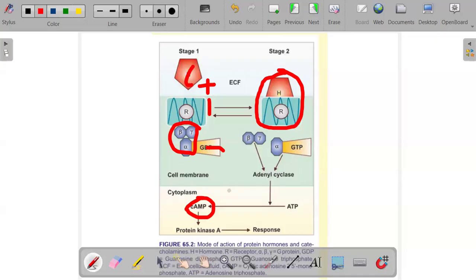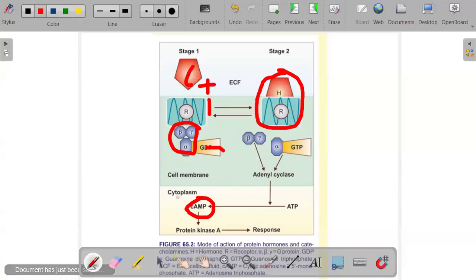Now the action of this cyclic AMP. This cyclic AMP executes the action of the hormone inside the cell by stimulating enzymes like protein kinase A. It also produces the response depending upon the function of the target cells through these enzymes. So this is what cyclic AMP will come and do.